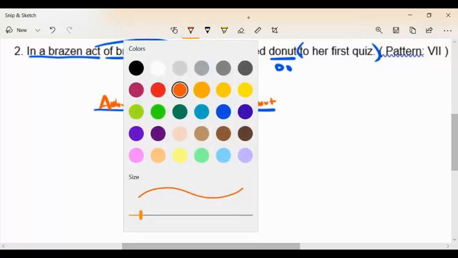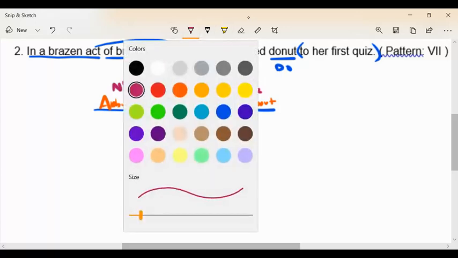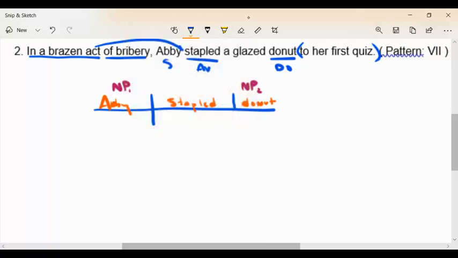When we did our sentence patterns, I'll change my color here. We talked about how this is noun phrase 1, but this is noun phrase 2, that this noun phrase is different from this one. Abby is not a donut. All right, so just some basics there. Let's add in some of these fun words we have. It's a donut, glazed donut.